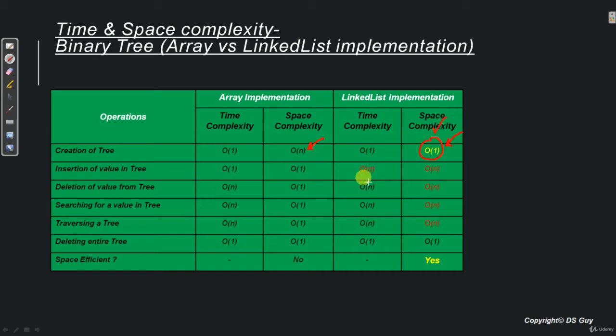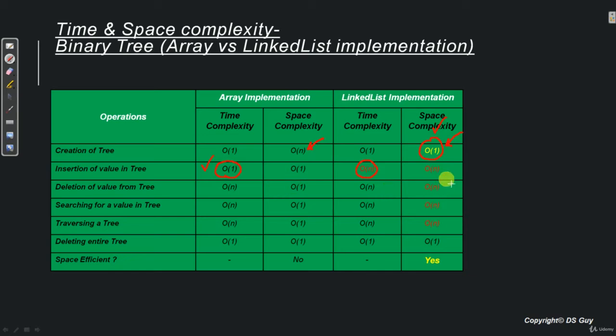If we do an insert operation, linked list fails very badly because it has to do some traversal which internally takes order of n time. However, in case of an array implementation, it can be done in constant time. So in this case, array clearly wins.